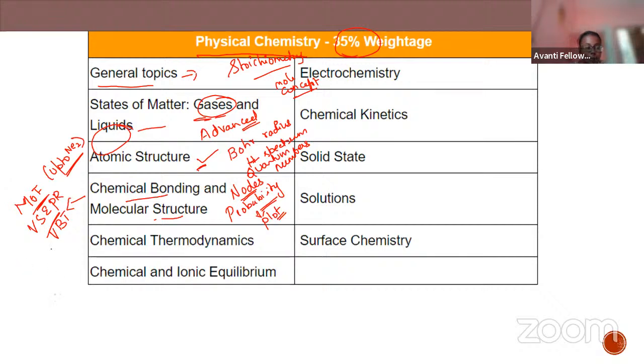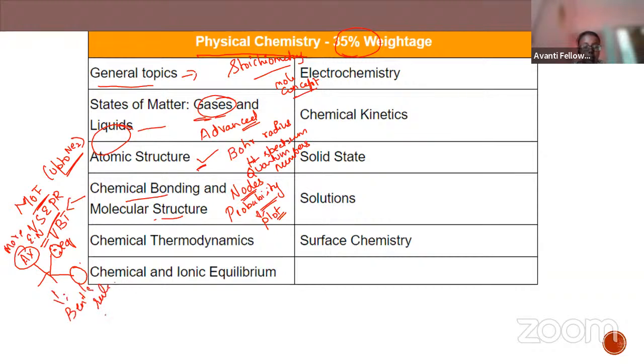Specifically, when you take the pentagonal bipyramidal structure, what should be present at the axial position? This is your axial position, this is your equatorial position. Where should the lone pair be present and where should the more electronegative atom be present? We have started this in Bent's rule.